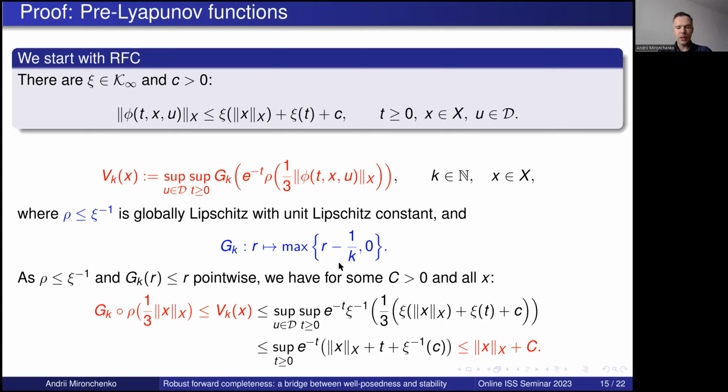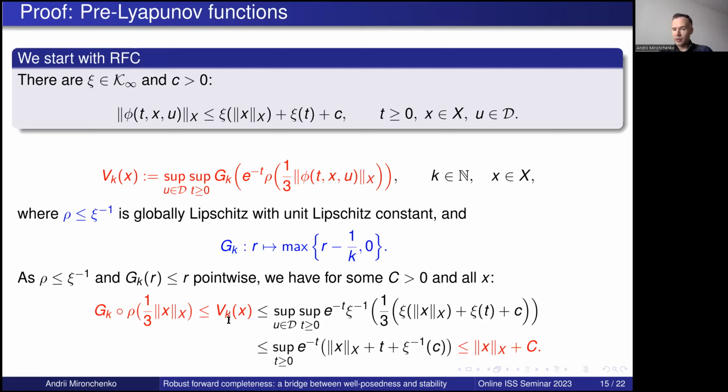Now what I would like to explain is why we need all these terms, and now we will see it. First of all, we would like to have some sandwich bounds for V_k. The sandwich bound from below is easy to obtain, because V_k equals the supremum over all u and all t of this expression, and we can just plug in t equals 0 and we will have a bound from below. If t is 0, this flow map is the identity, and here there will be just the norm of x, and then we have precisely this bound. So not a big deal at all.